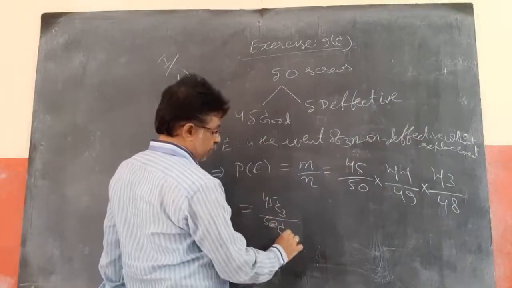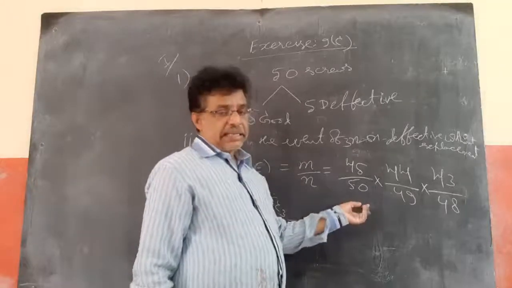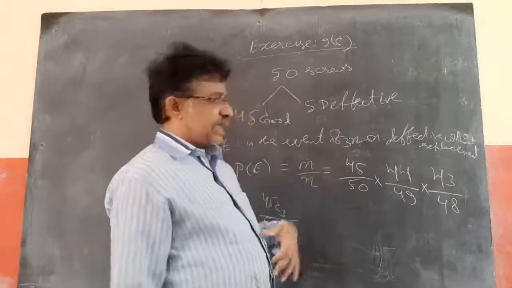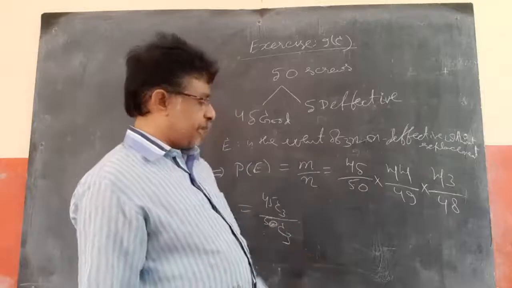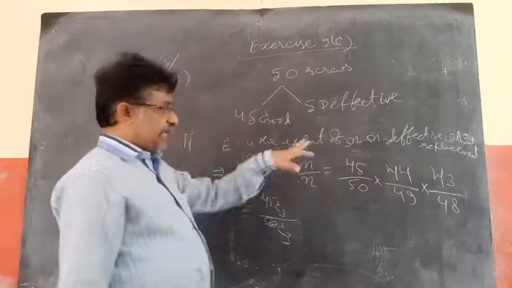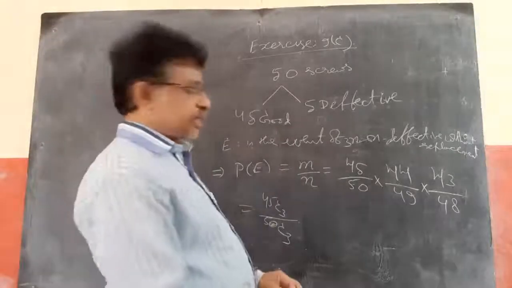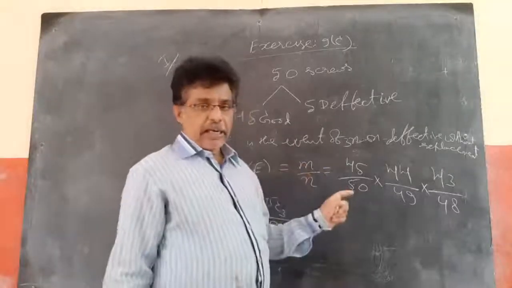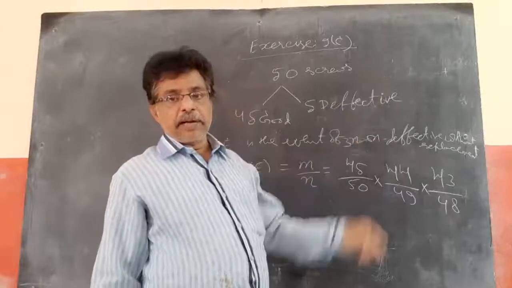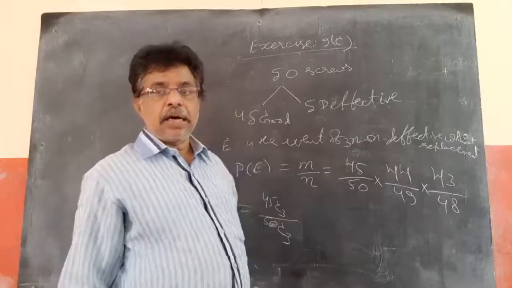So it is nothing but simply 45 C3 by 50 C3. What I want to say is, if you are not replacing, it is the same as picking up 3 screws at a time. That is 45 C3 by 50 C3. So you can write that when it is without replacement, not replacing back. If it is replacing back, it is different. It is the n power r formula, meaning repetition is allowed. Here repetition is not allowed, simple as that. Okay.